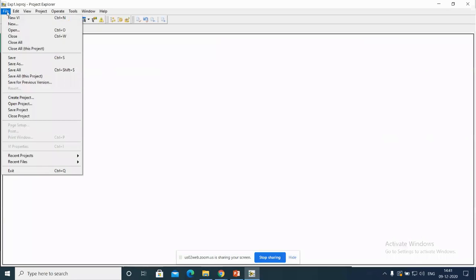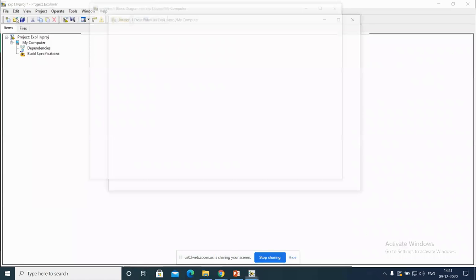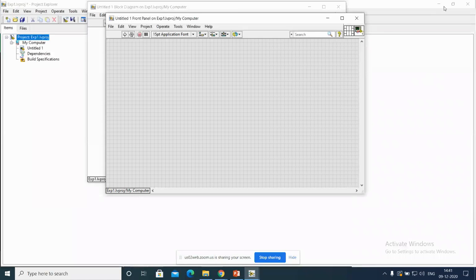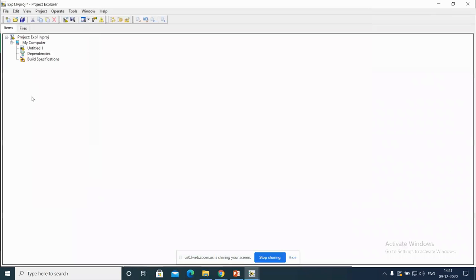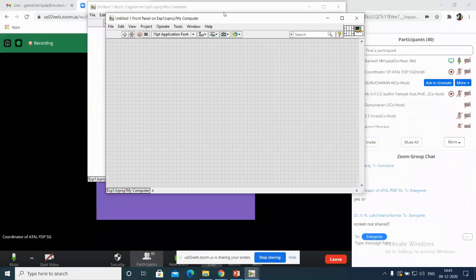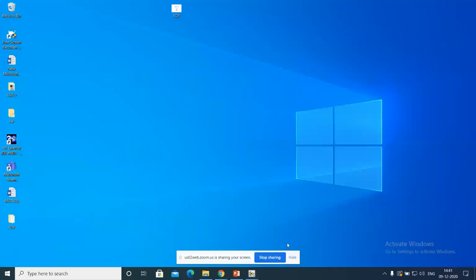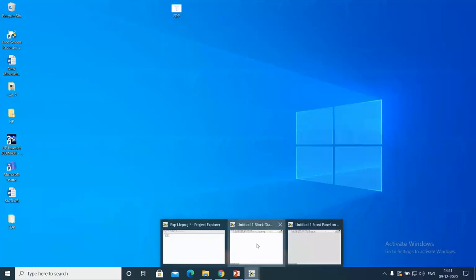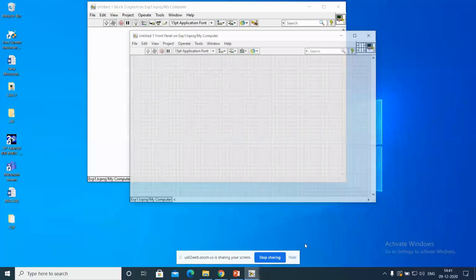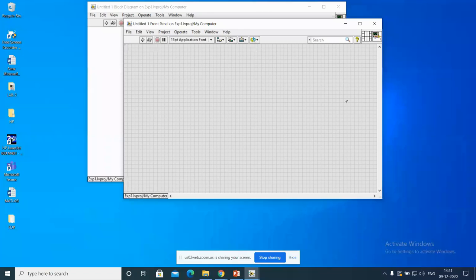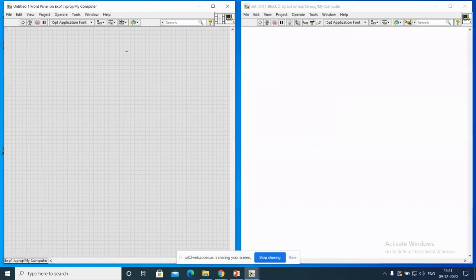Now I'm taking a new VI. From now on I'm minimizing this window; we are not going to use it much. This is the front panel, and this one is the block diagram.